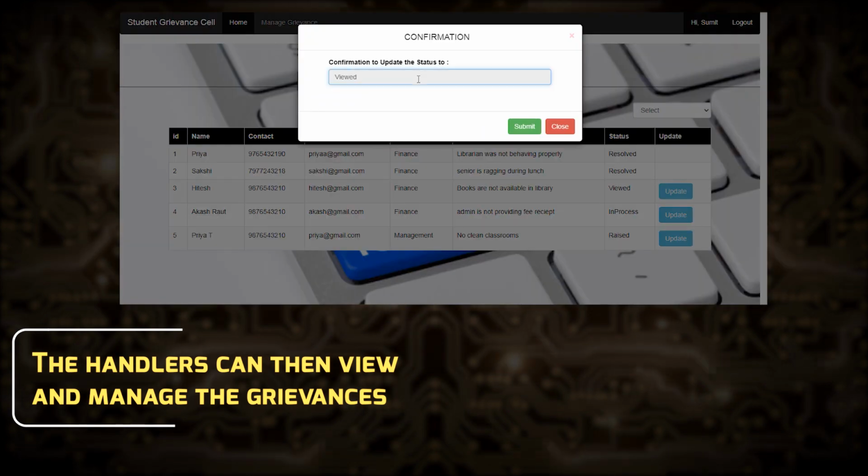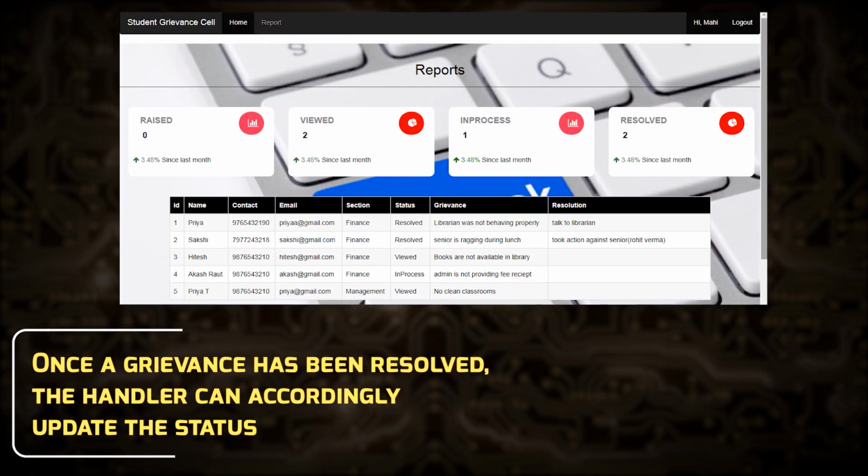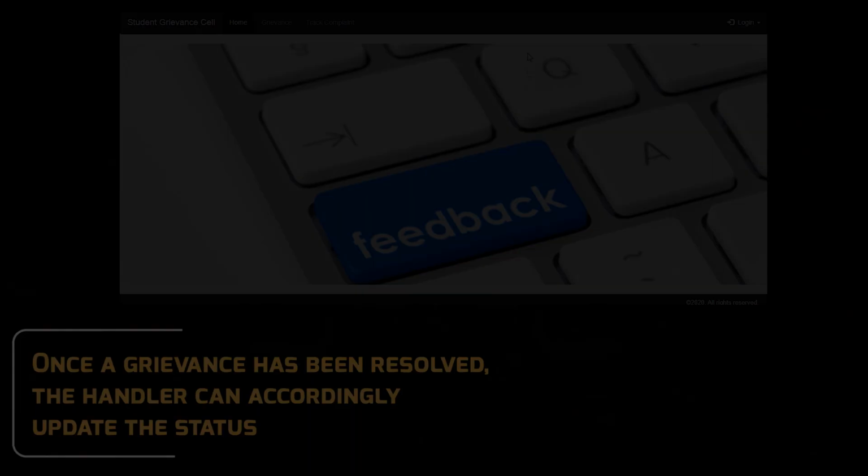The handlers can then view and manage the grievances. Once a grievance has been resolved, the handler can accordingly update the status.